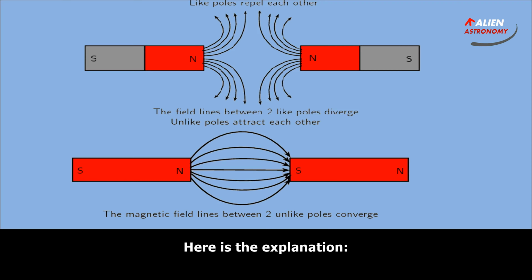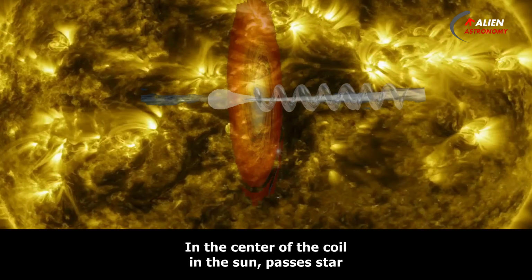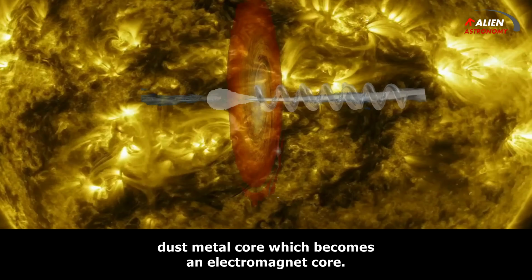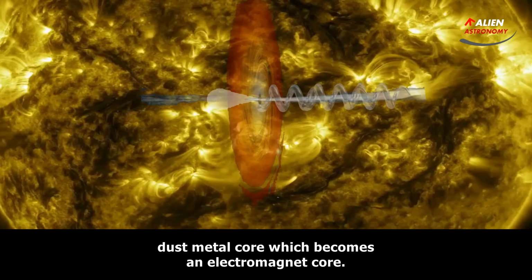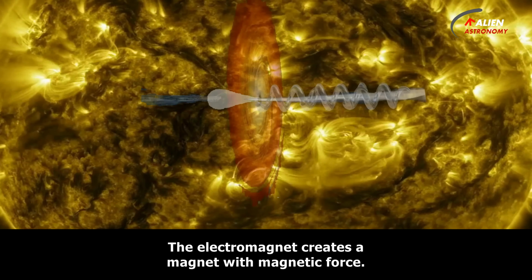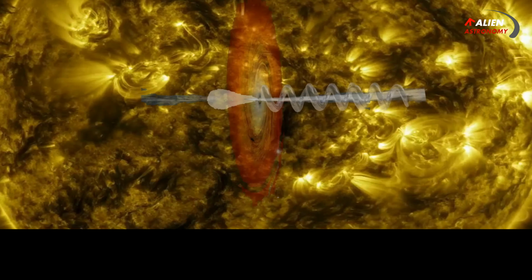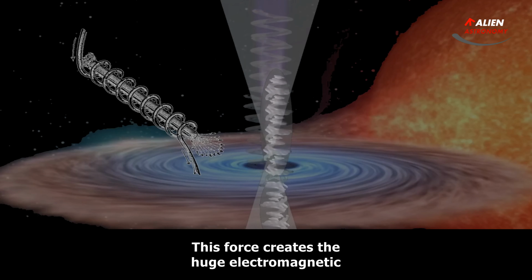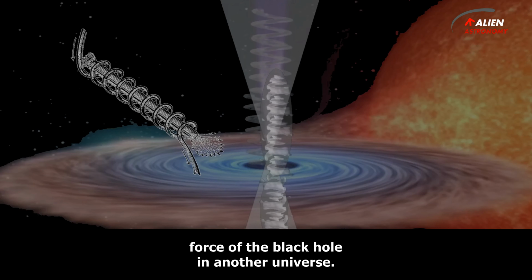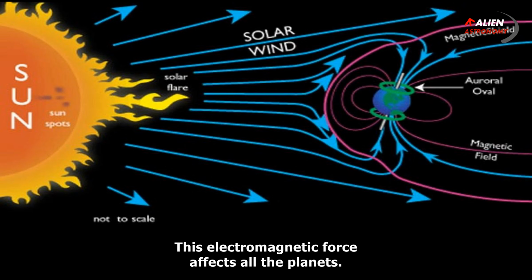Here is the explanation. In the center of the coil in the Sun passes a stardust metal core which becomes an electromagnet core. The electromagnet creates a magnet with magnetic force. This force creates the huge electromagnetic force of the black hole in another universe. This electromagnetic force affects all the planets.